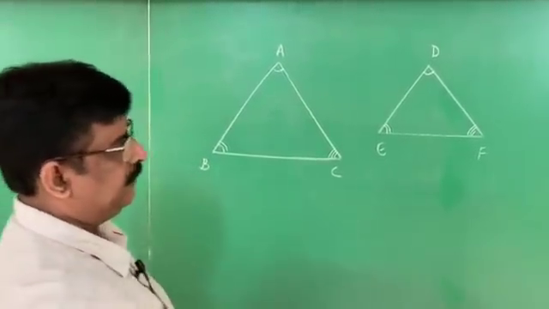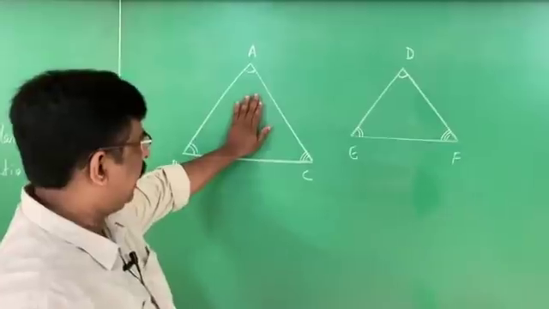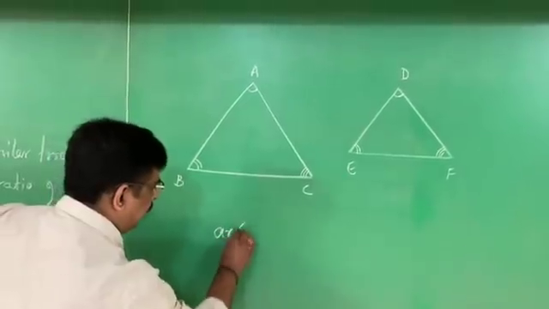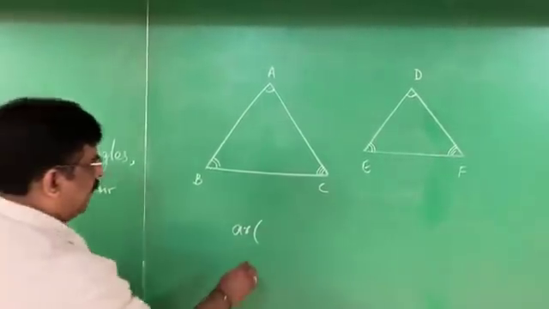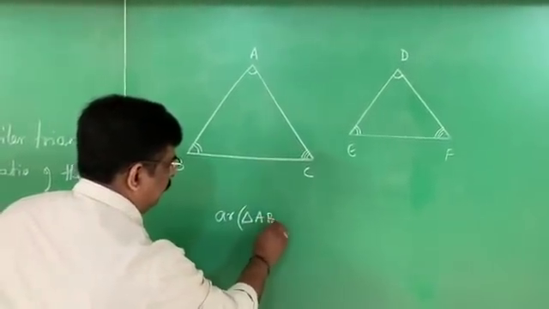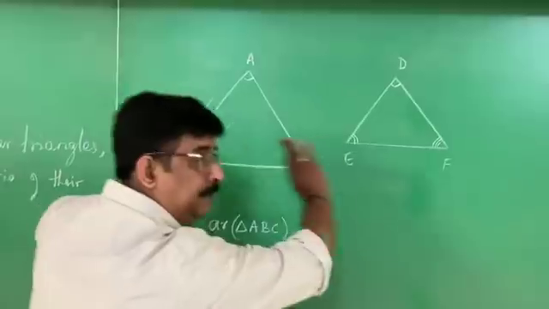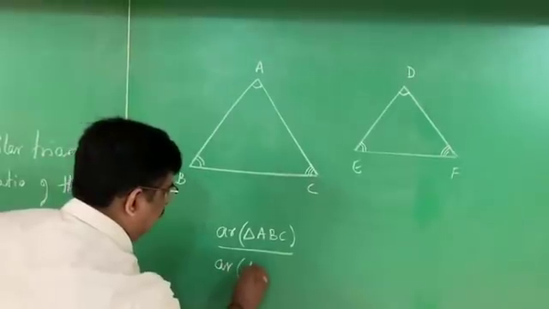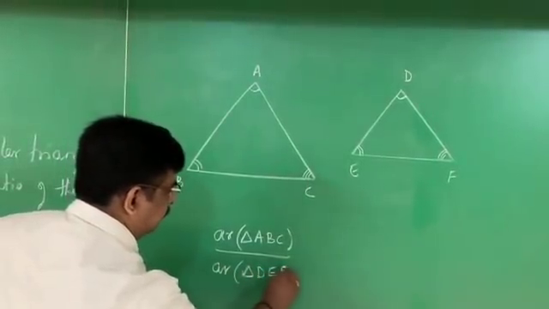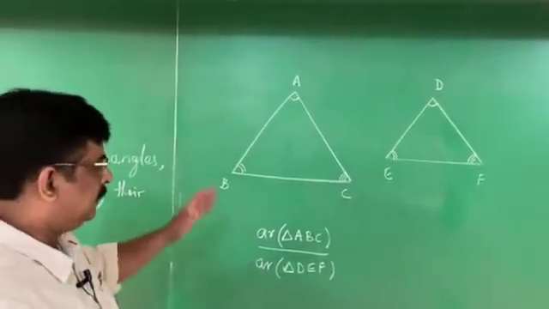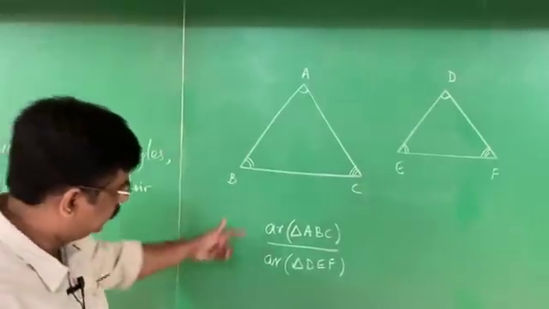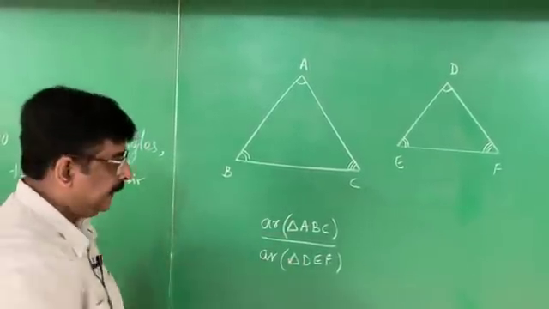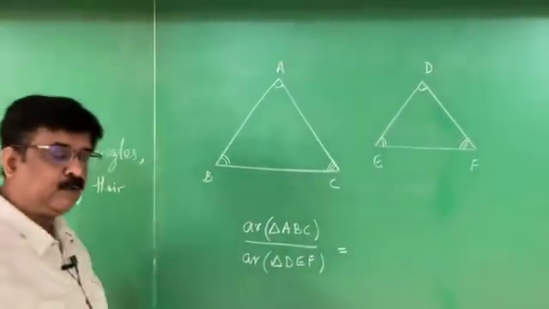What is the actual statement of this particular theorem? The area of this triangle and the area of this triangle. See, I write ar for area of triangle ABC. Triangle ABC and triangle DEF are similar. Area of triangle ABC by area of triangle DEF. This is the statement. What does it tell? The ratio of areas of two similar triangles is equal to what?